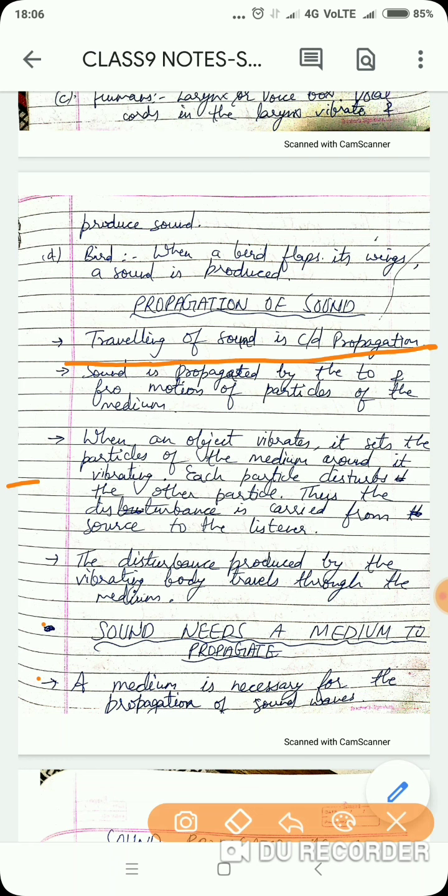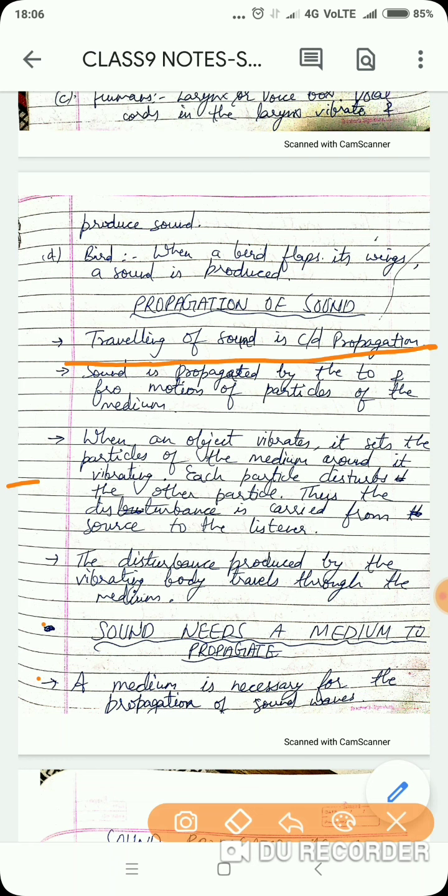Okay, now come to the liquids. If I talk about liquids, sound can also travel through liquids. How can I prove this? If anybody is swimming and he or she shouts from under the water, will we be able to hear the sound? Yes, we will be. That will be a little bit fainter again, but the sound will be audible.